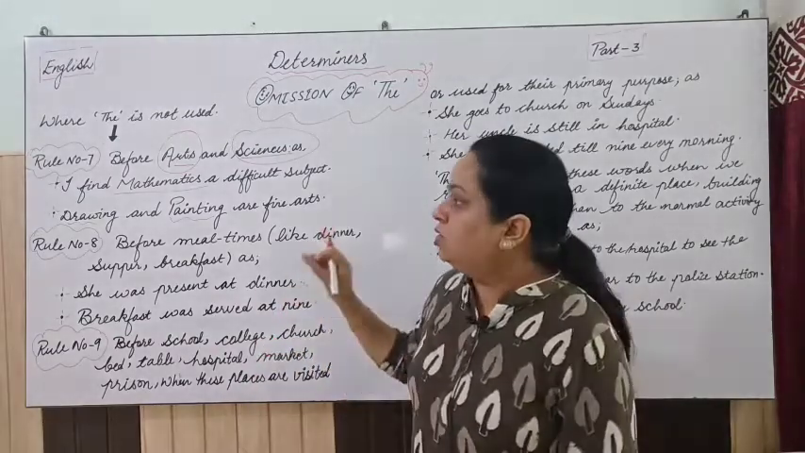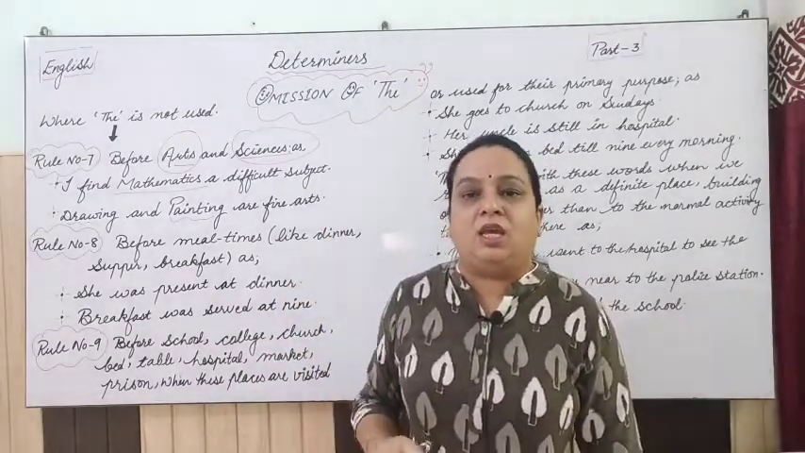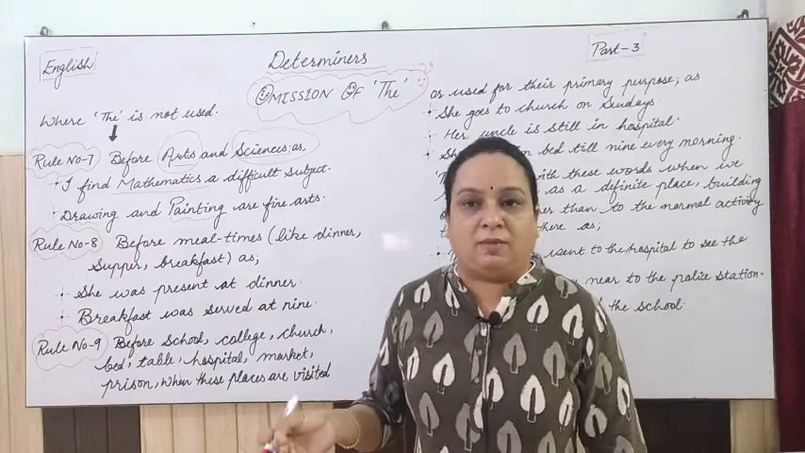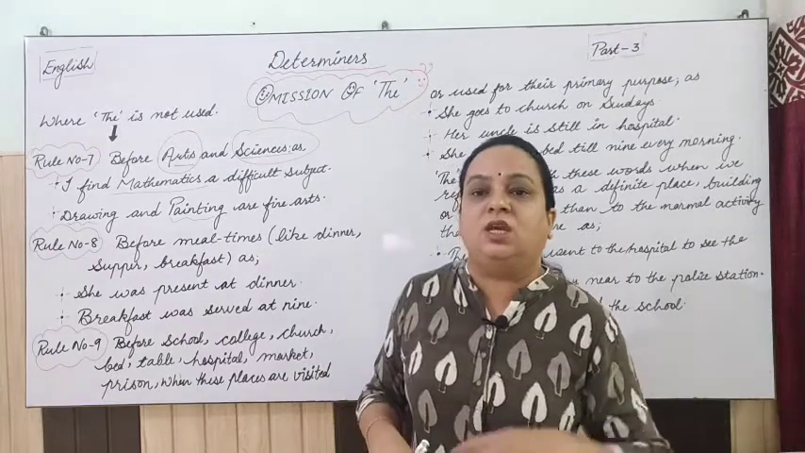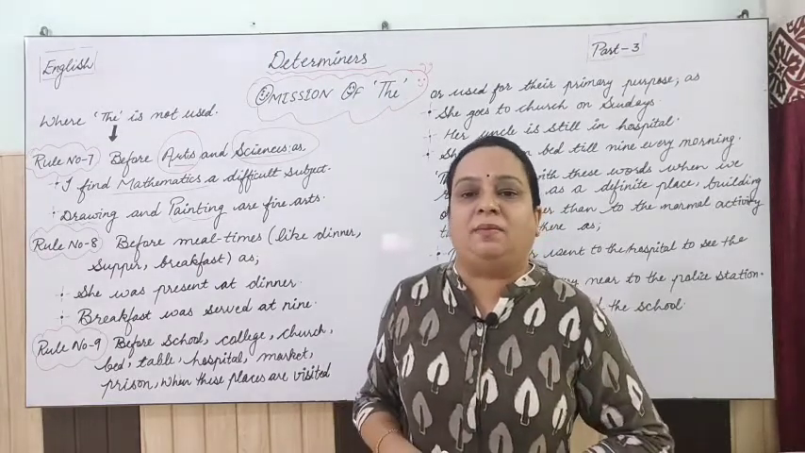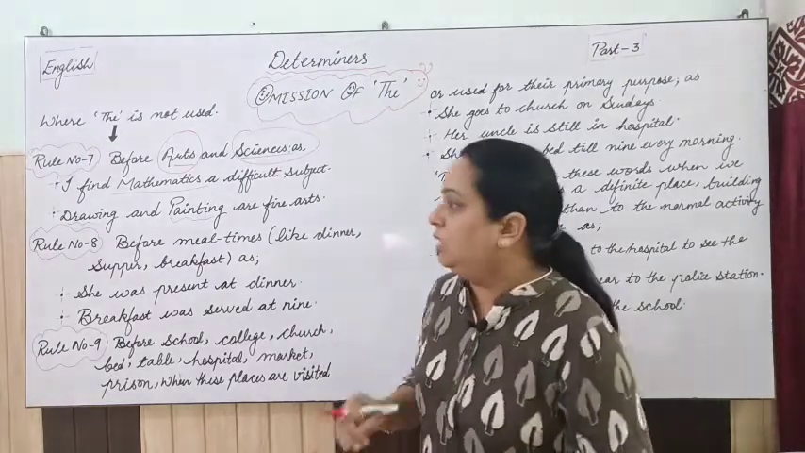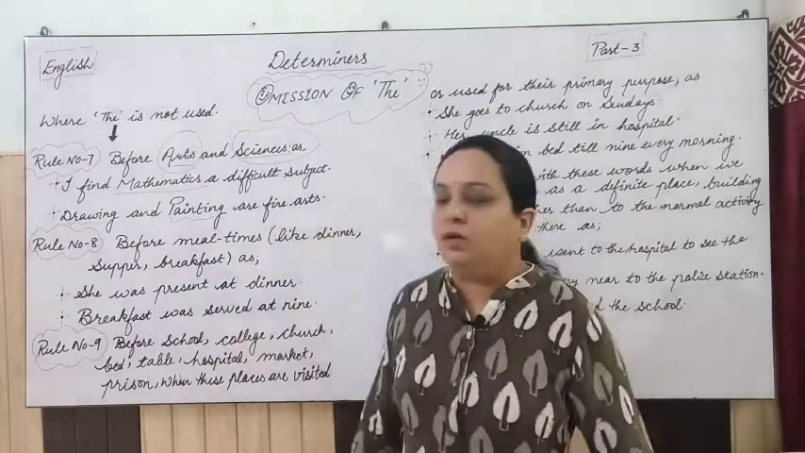He is good at mathematics. He is not good at the mathematics, right? So you have to avoid it. We will not say he is good at the mathematics. So that will be wrong. So this is rule number 7.